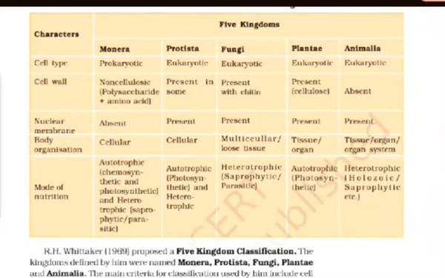Hello, good evening. So, as this is a biological classification topic, now we can see the five kingdoms classification.